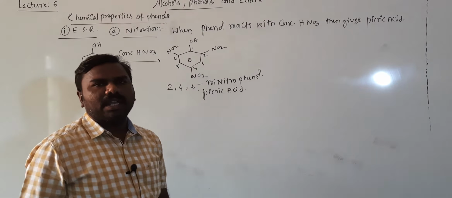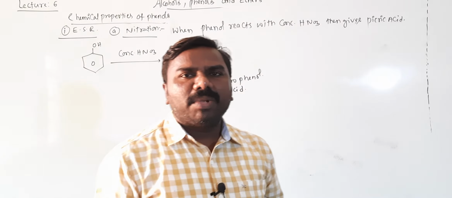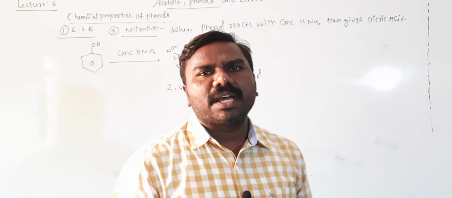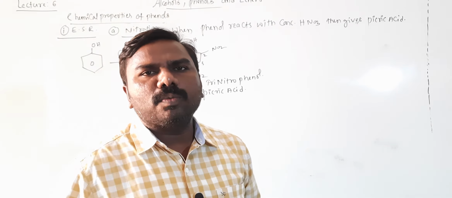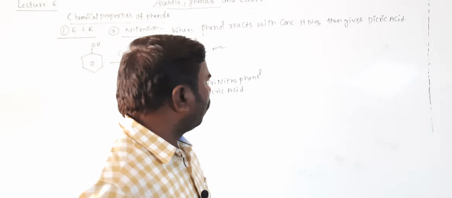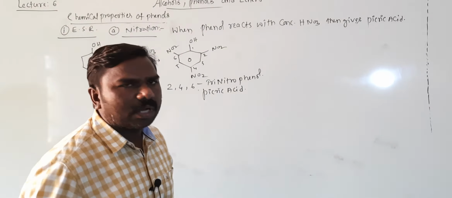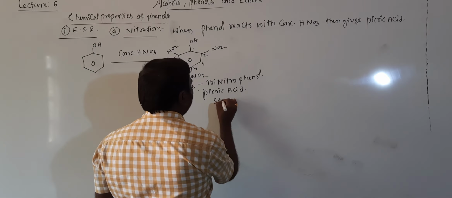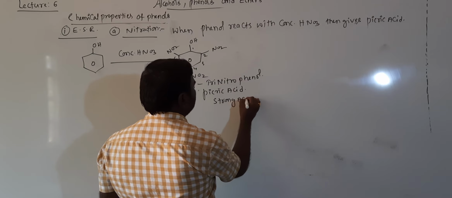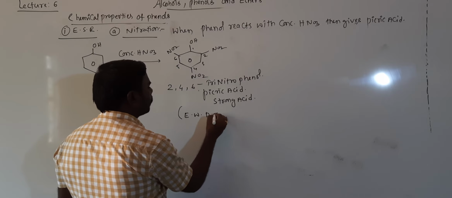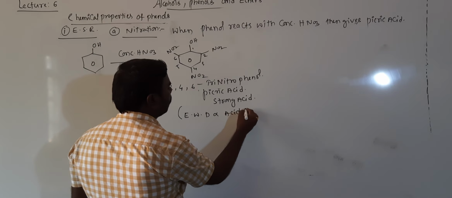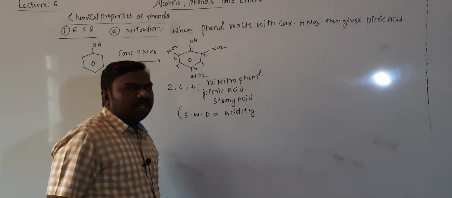Picric acid is a very strong acid because electron withdrawing groups are there. There are 3 NO2 groups, so more electron withdrawing groups, and obviously acidity is more. Electron withdrawing groups are directly proportional to acidity, as we discussed while discussing acidity.